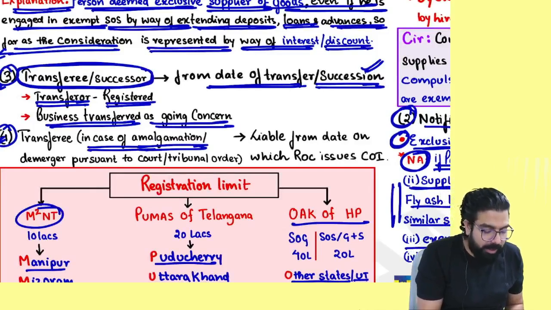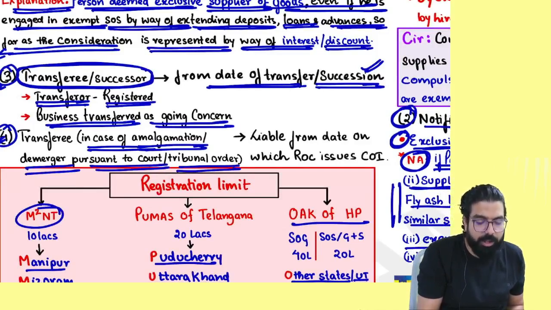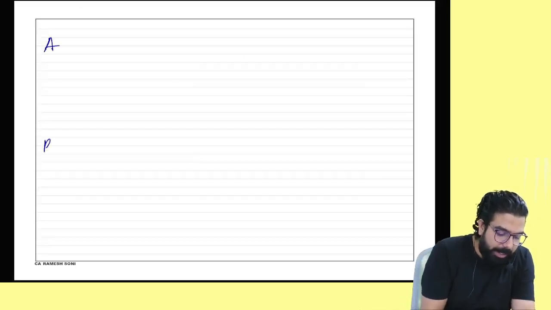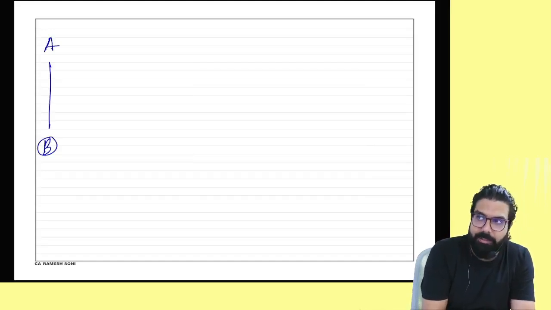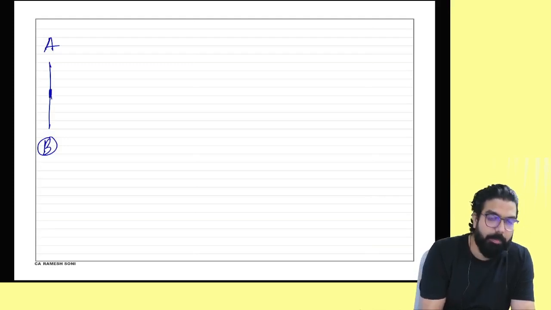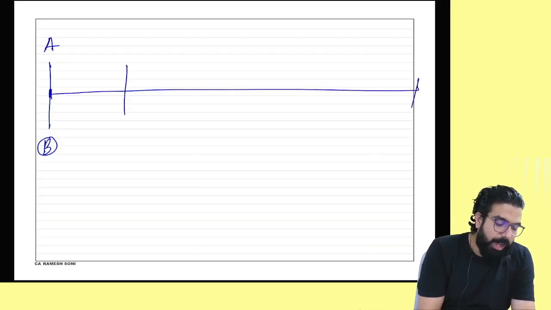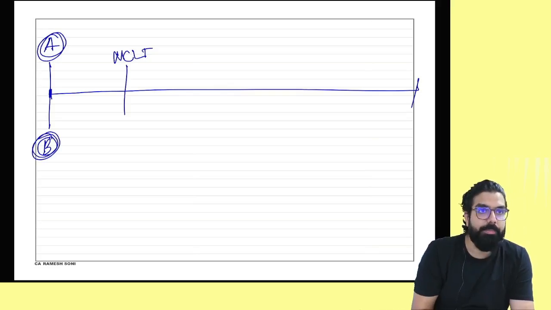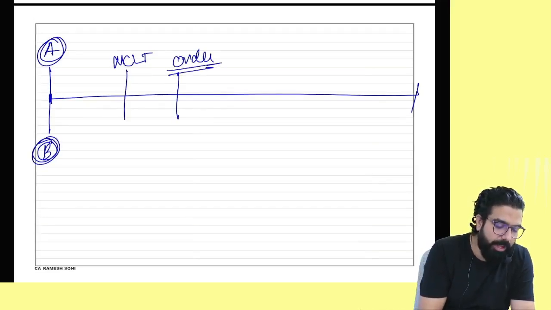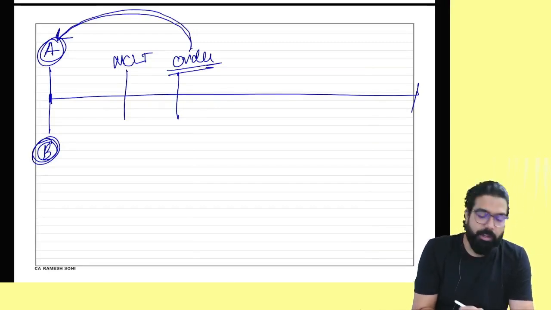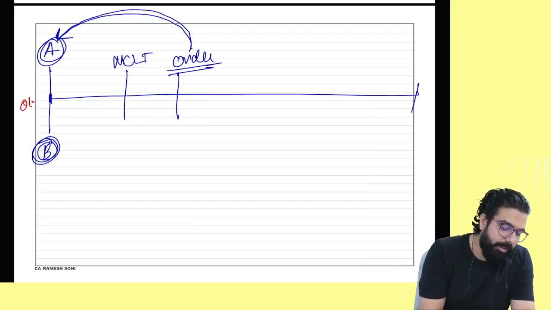In case of amalgamation or demerger pursuant to a court or tribunal order, who will have to take registration? Supposing A Limited and B Limited are there. The directors of A Limited and B Limited decided that A Limited and B Limited should get merged. They decided on this date that they will get merged. But then, after that, they went to NCLT and told, sir, we want to become one AB Limited. NCLT gave the order that, okay, you are now AB Limited, and the NCLT order applied retrospectively, saying that you are one AB Limited from 1st of January.